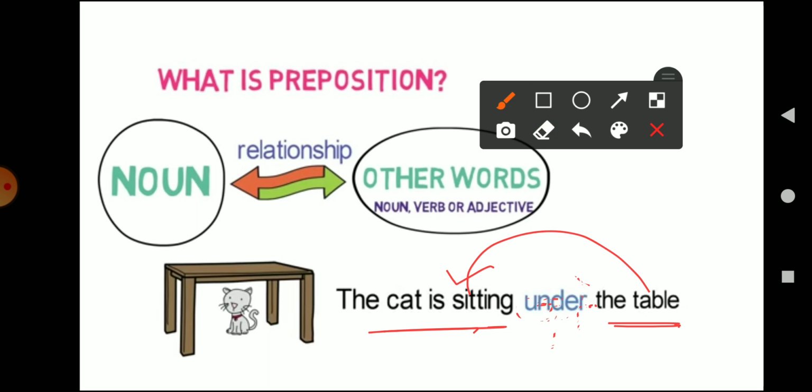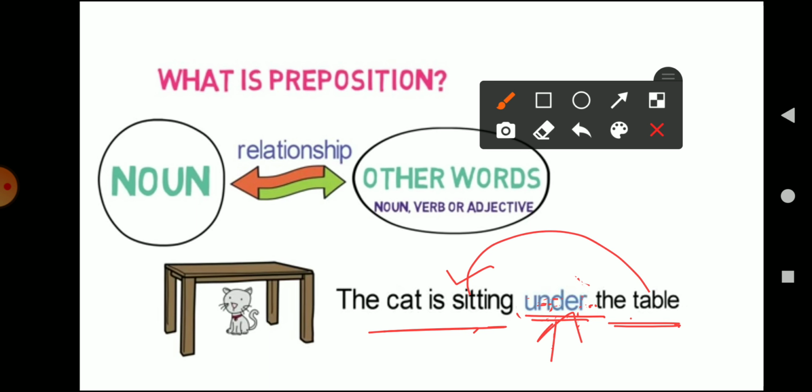We can simply say that the table is related to the cat by the sitting position of the cat, and the sitting position of the cat is under the table. So here the linking word is "under", and hence it is the preposition. So now, after understanding this example, we can simply say what a preposition is.